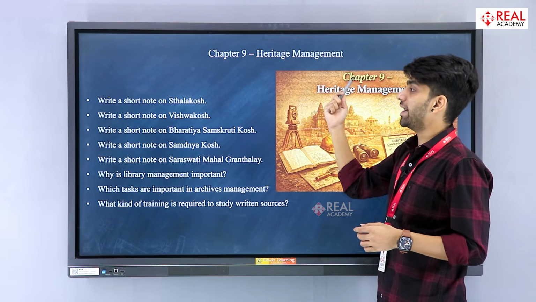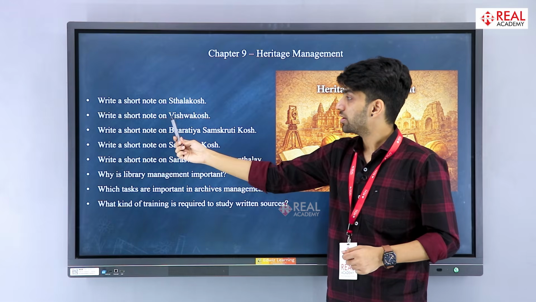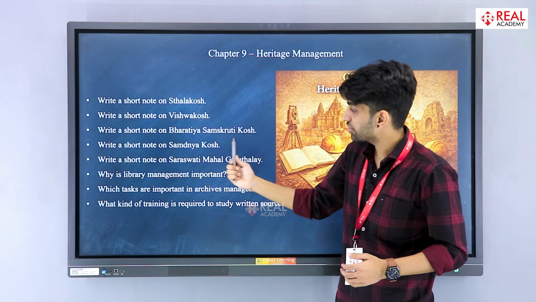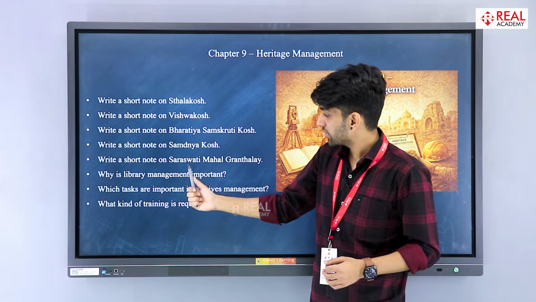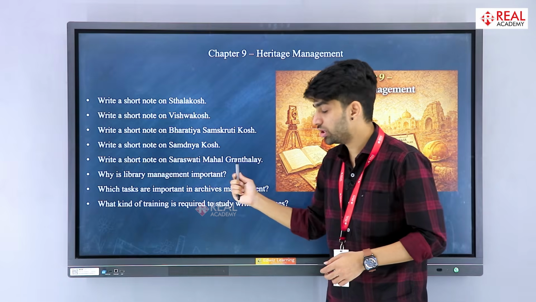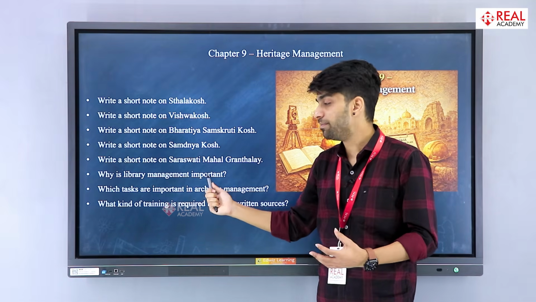Now chapter 9 is heritage management. Short note on Stalkosh, Vishwakosh, short note on Bharatiya Samskruti Kosh, Samdanya Kosh, Saraswati Mahal Granthalay. Now here also you need to put the location of this Granthalay. What was the old name?